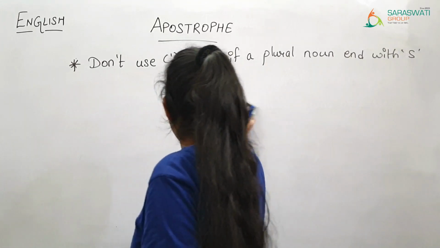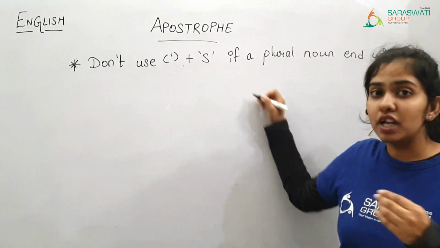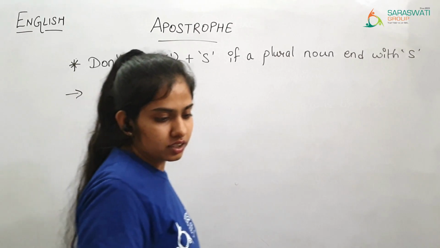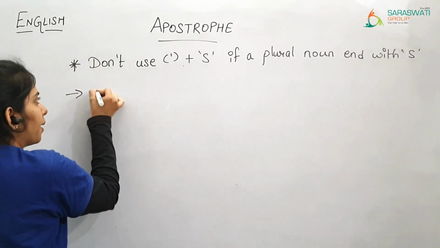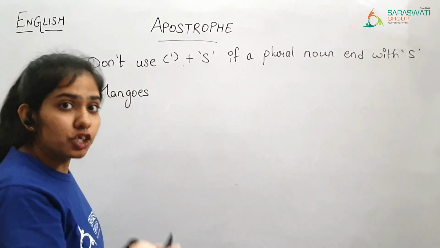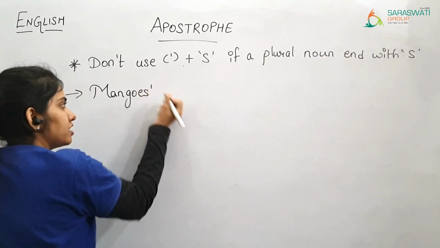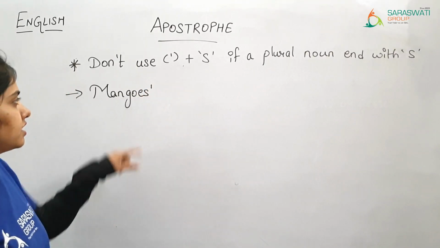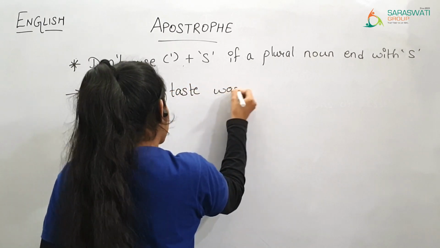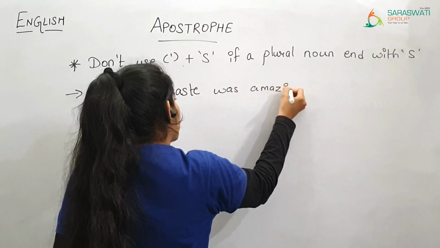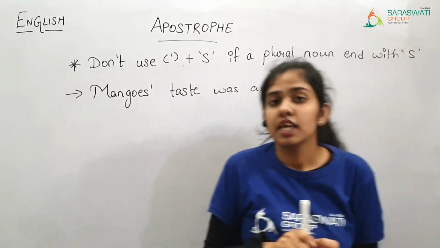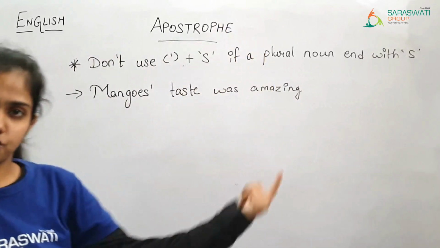But apostrophe plus s will not be added. How will you use this word, mangoes? The apostrophe will be used after the s. See, in this way: mangoes' taste was amazing. Means when it is singular, apostrophe s is added, and when it is plural, s comes and then the apostrophe.